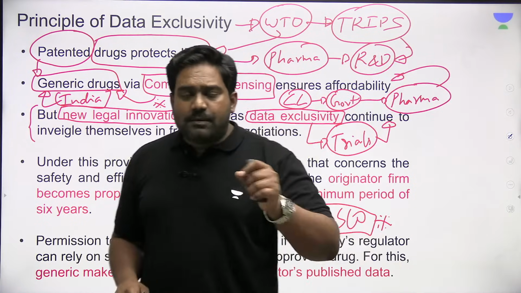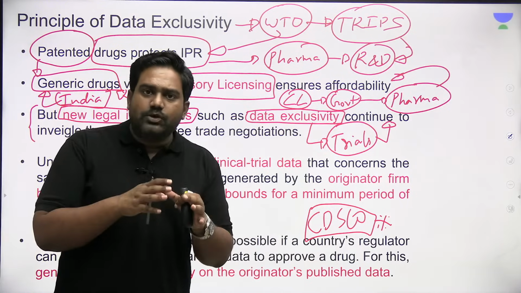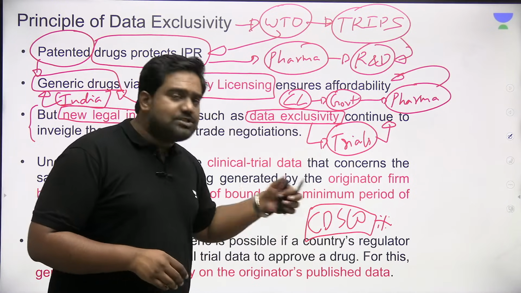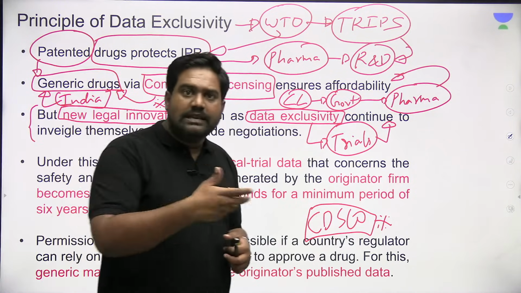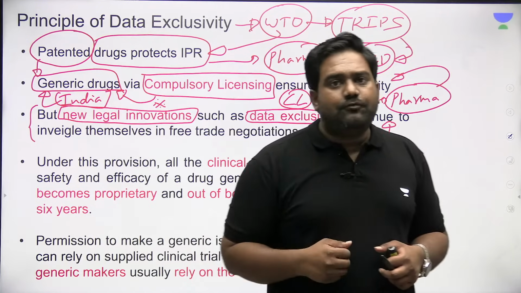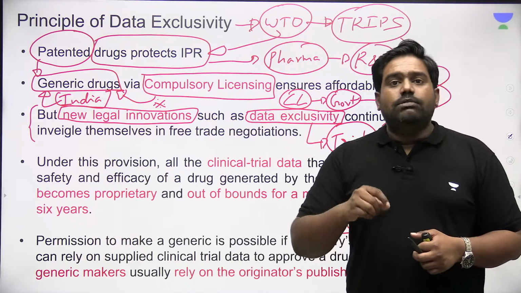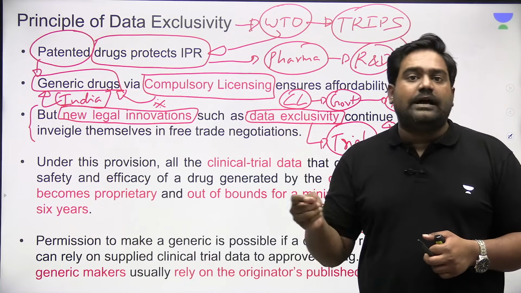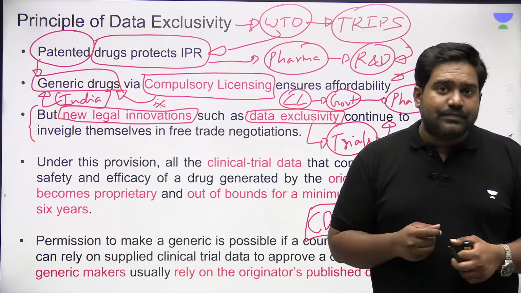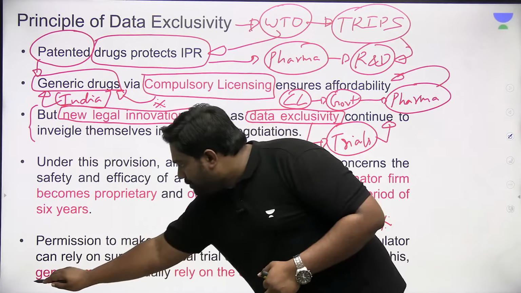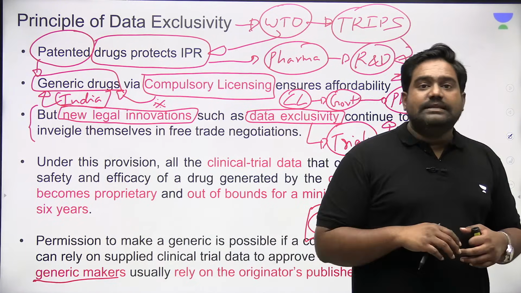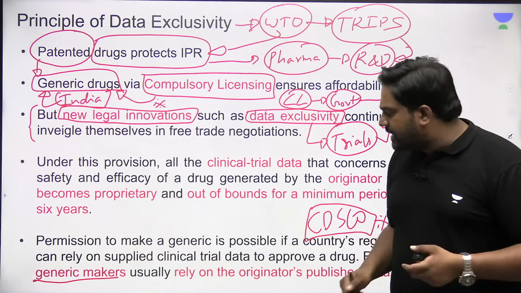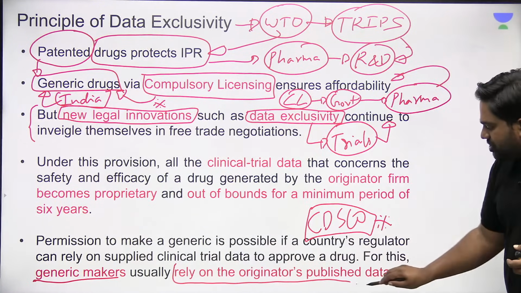An Indian pharmaceutical company looking to produce a generic variant of a patented drug has to approach CDSCO for approval to release the drug for commercial usage. But to get that approval, it has to rely on data from clinical trials. And these companies which are producing the copies will not have access to that data. This data is owned by the originator firm.